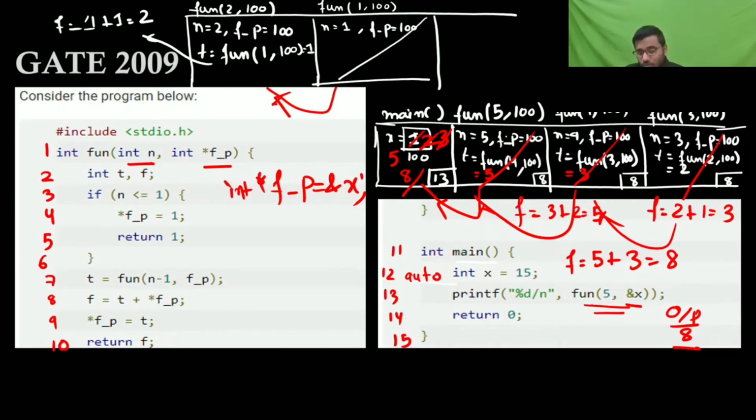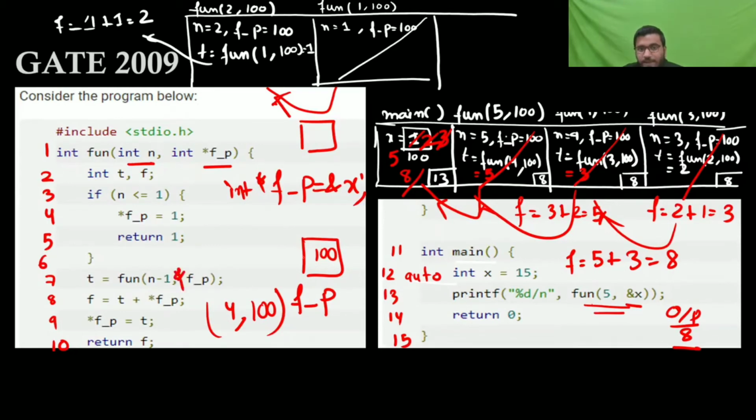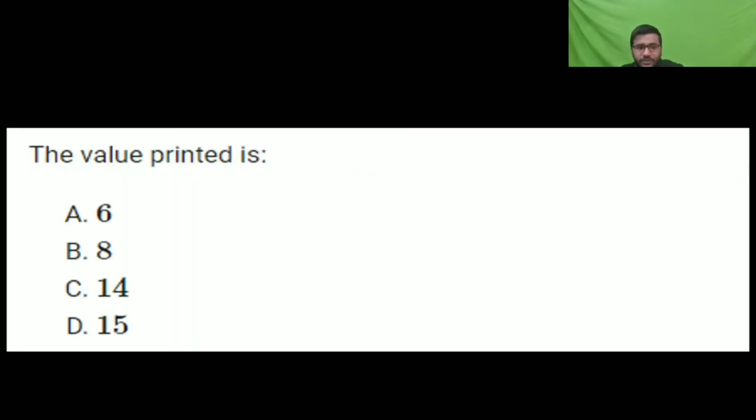Fp is the address only. What is fp? Fp is a pointer which is going to have the address of x, like 100, x is having the address. Now here again, when you are calling n minus 1, like 4 will happen, then again fp, so the value is going to your 100 only. But when I make this, then it will do value at 100, value at 100. Okay, value at 100, then it is going to your 1. See, there is a difference between these two, so b is the correct one.